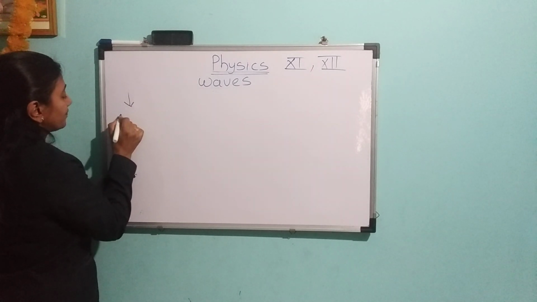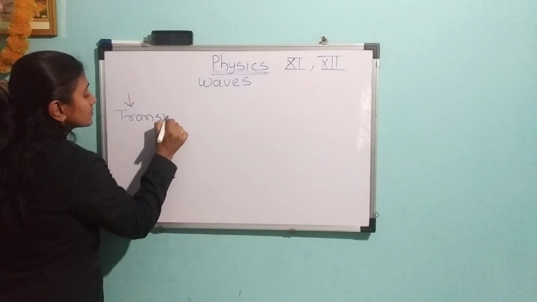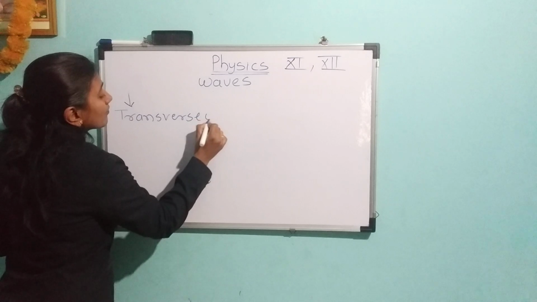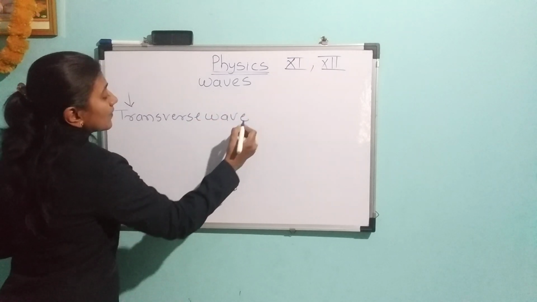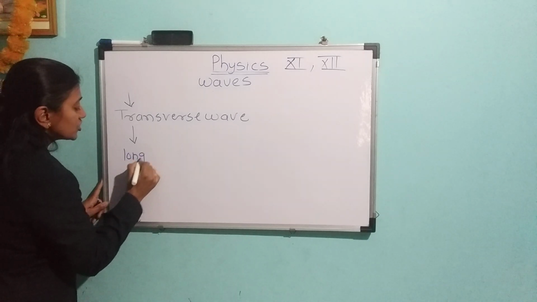First is the transverse wave, and second is the longitudinal wave.